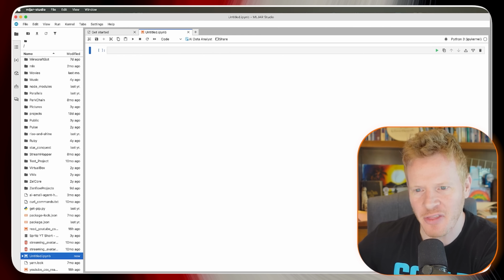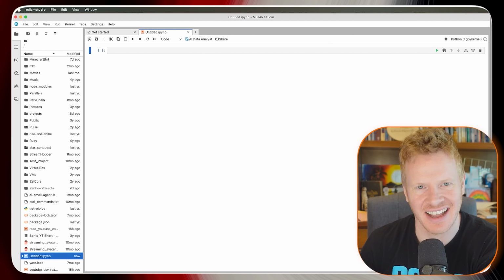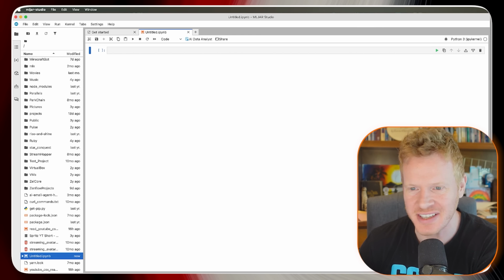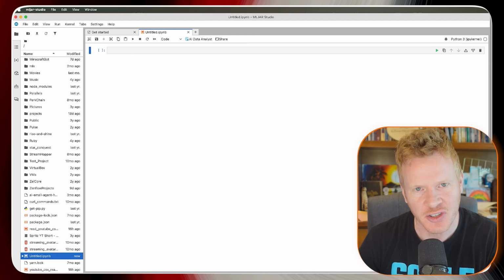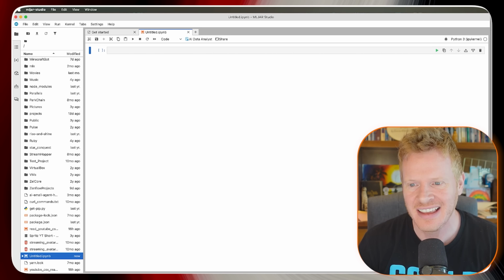And before you just tune out thinking this is complicated, it's not. MLJAR is basically a desktop app for people like you and me who aren't data scientists. You don't have to write the code. You just drag in the CSV, pick what you want it to predict, and hit go. Under the hood, it's using the open source MLJAR supervised library. It's been around for a lot of years. It's a legitimate thing. It's battle tested. But this Studio app is basically a wrapper so that everyday people can use this.